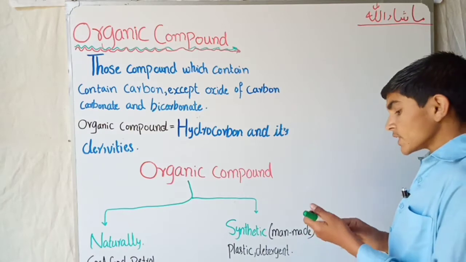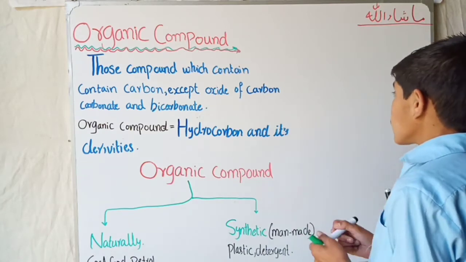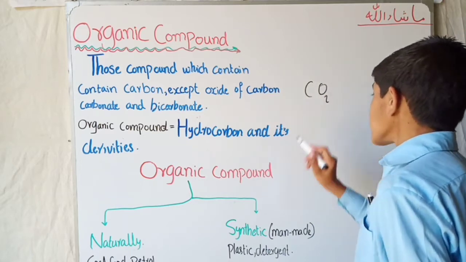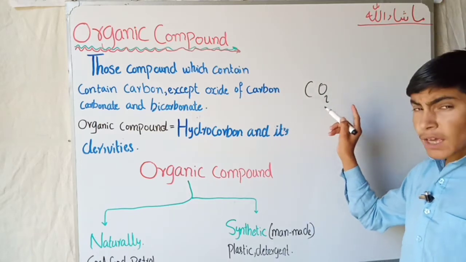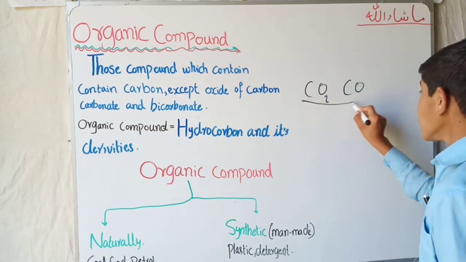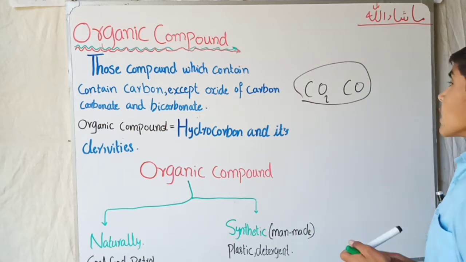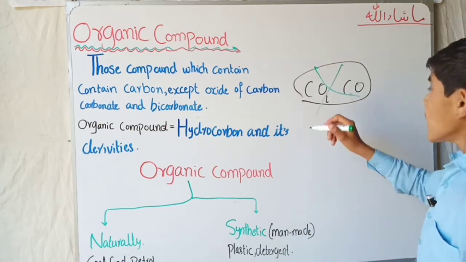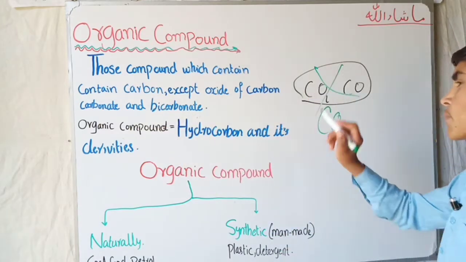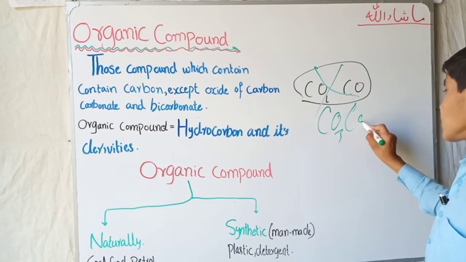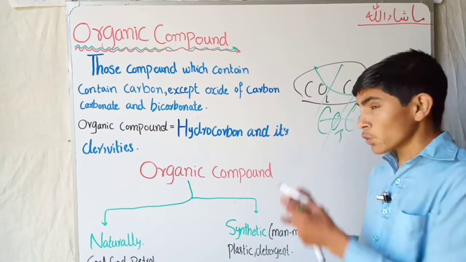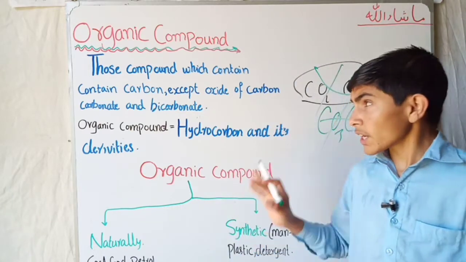It means that organic compounds will not include CO2, because the oxides of carbon mean carbon dioxide and carbon monoxide, so they are not included in organic compounds. Carbonates like CO3 and bicarbonates etc. are also not included. If they are included, it is not an organic compound.